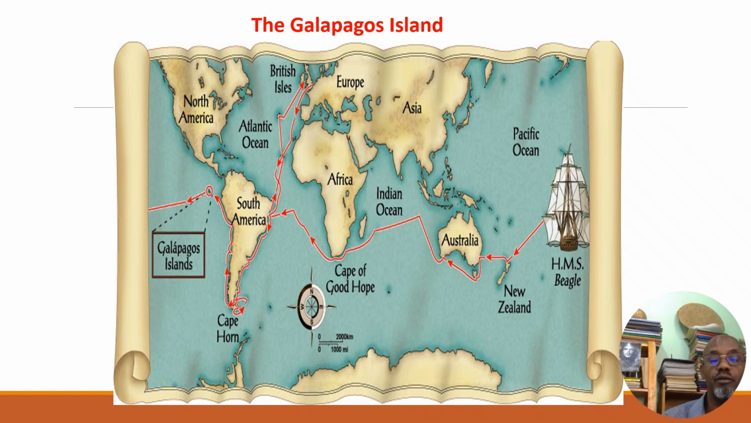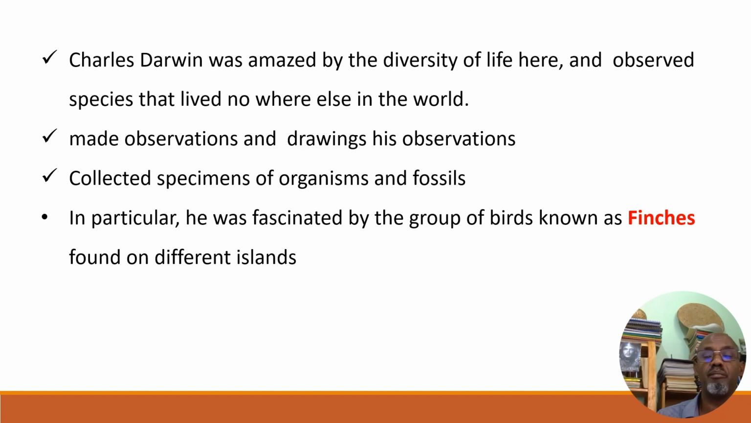This is the map of the world. It shows you the Galapagos Islands. You can see the Pacific Ocean, South America. Ecuador is at the brink of the western portion of South America, and the Galapagos Islands are almost 125 separate islands in the Pacific Ocean. Charles Darwin was amazed by the diversity of life here and observed species that lived nowhere else in the world. He was very much amazed by the biodiversity there, animals and plants.